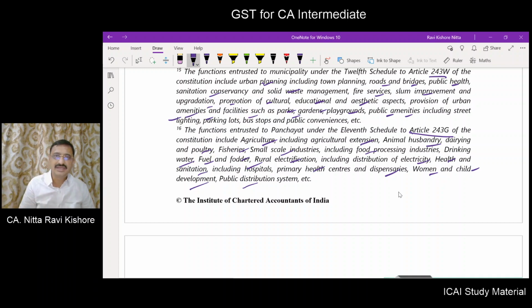But what has happened? A government authority has been established to carry out these functions, for which some money is collected, consideration. That consideration is exempt from GST.